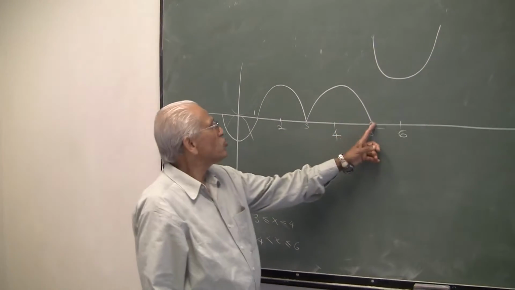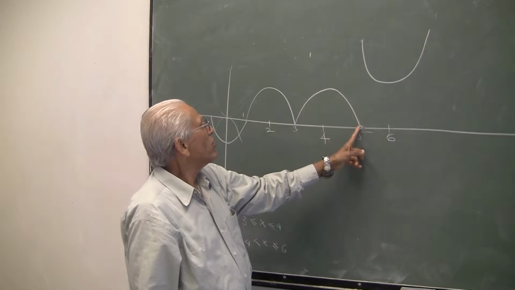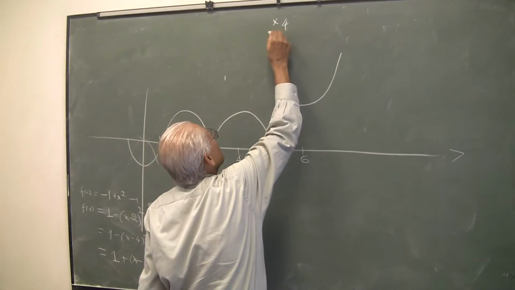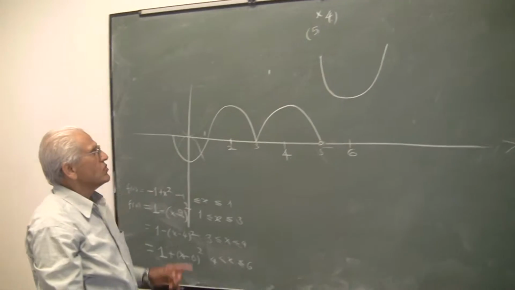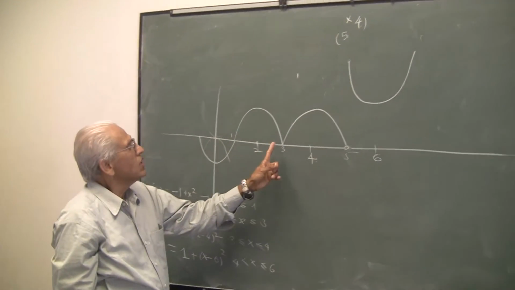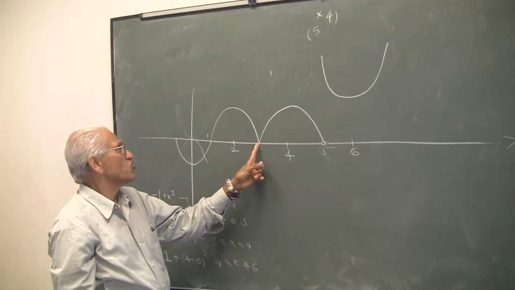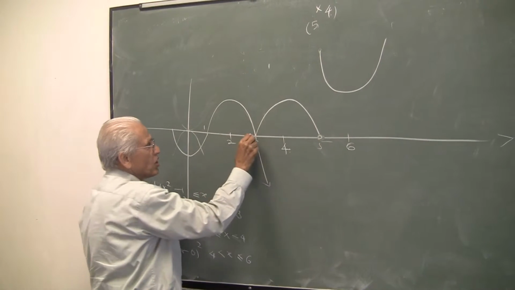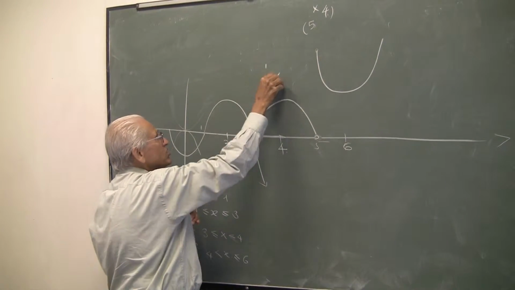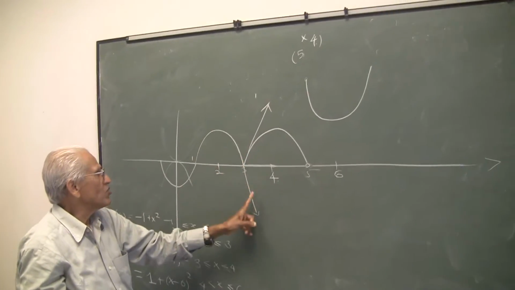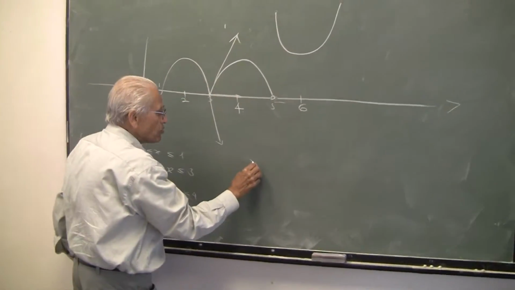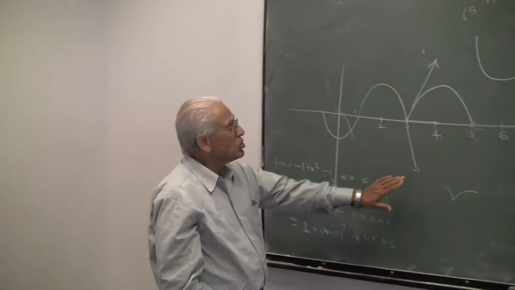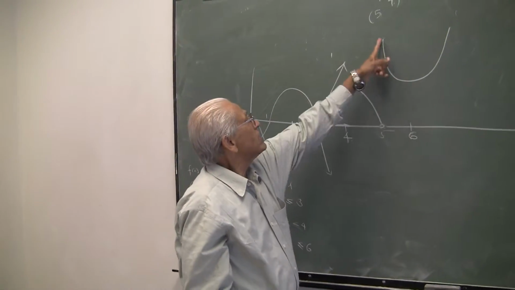And then the function has to be defined everywhere. So let's suppose that at the point 5 the function has some value, say here. Say the value is 4. So this point is (5, 4). Observe, this function does not have a derivative here. The reason is this. If you are approaching this point from the left, your tangent line goes this way. And if you are approaching from here, then the tangent line goes this way. So there is no unique tangent line here. So the function has no derivative. Remember, whenever there is a sharp corner like this, the function cannot have a derivative there. And also, the function is discontinuous here. So it has no derivative here.